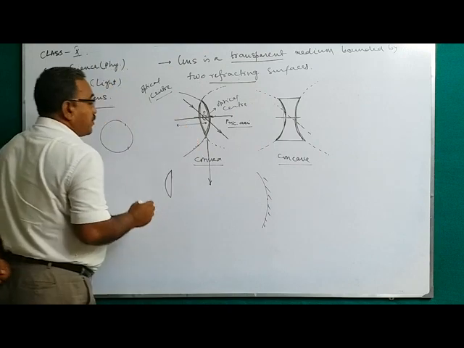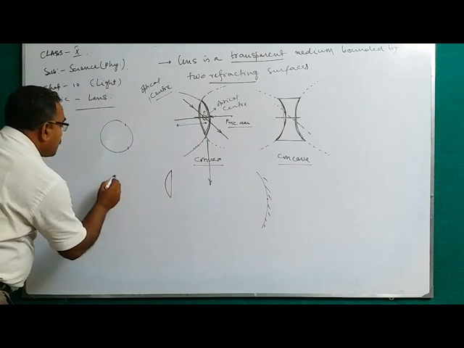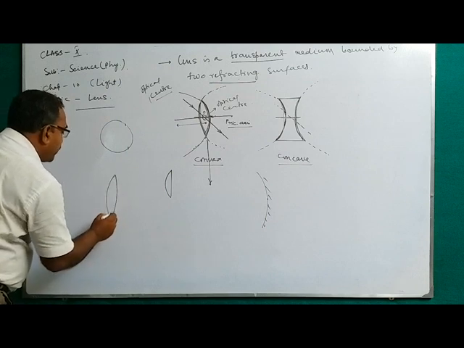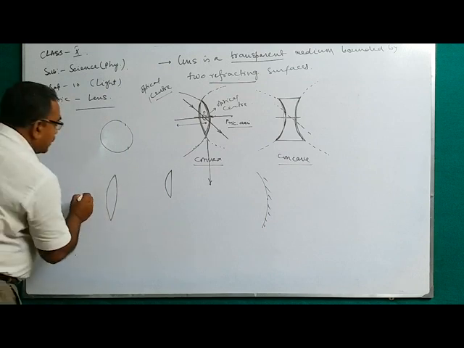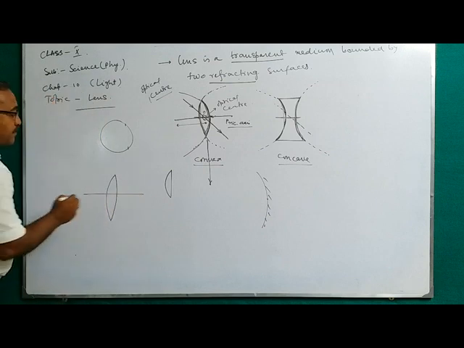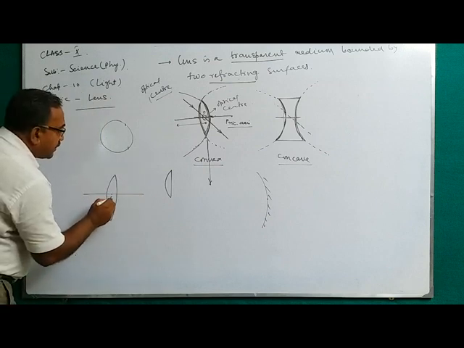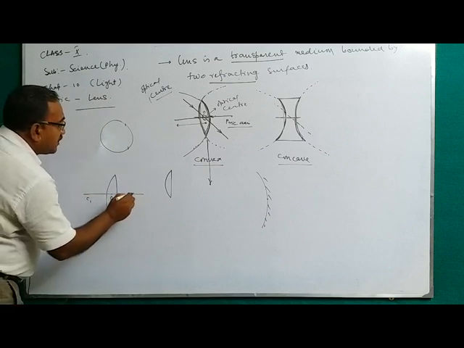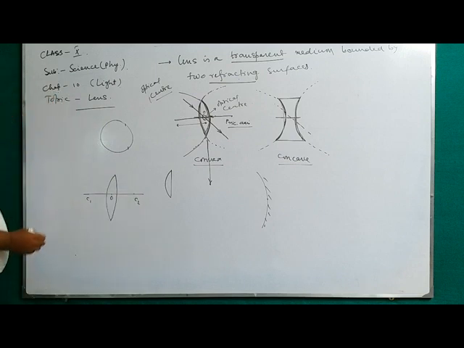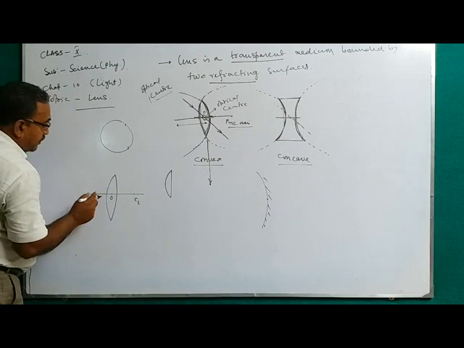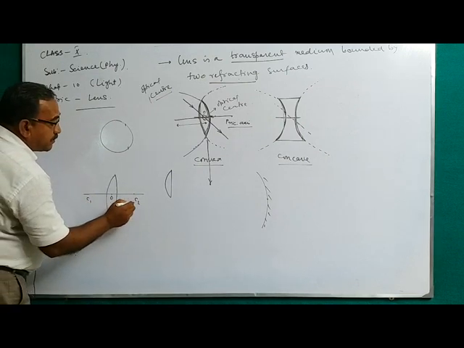Principal focus. Suppose you consider this is a convex lens. This is the principal axis. It is the optical center. This is the center of curvature. That must be the radius of curvature.